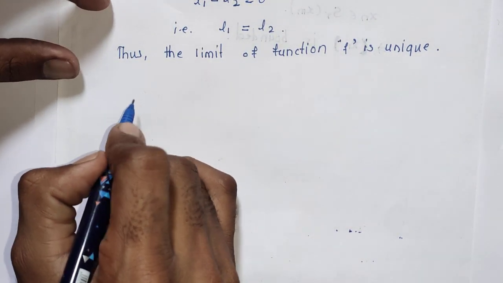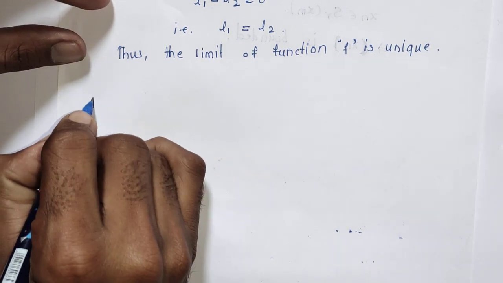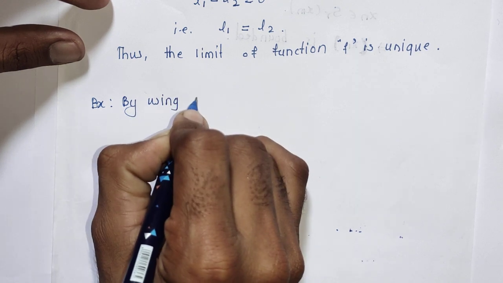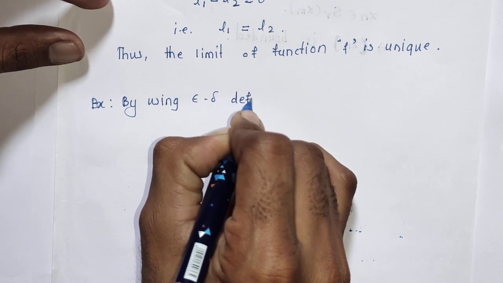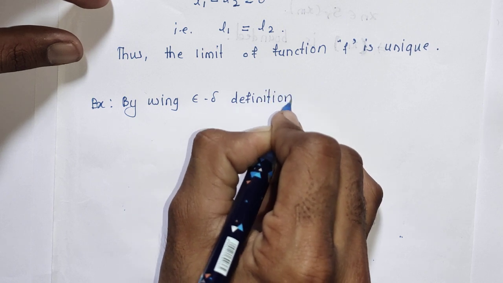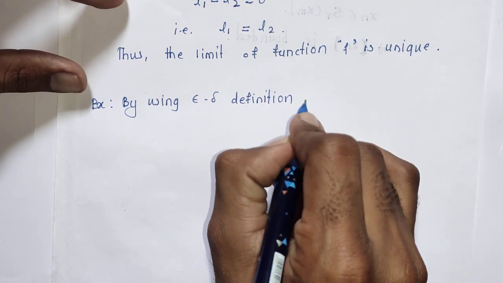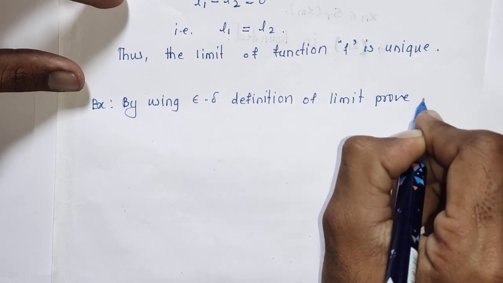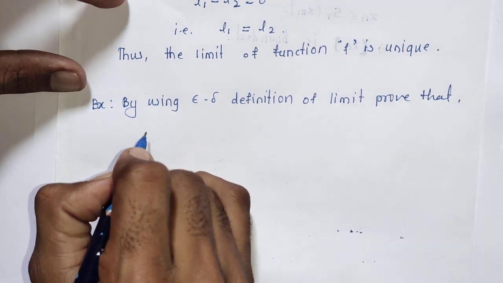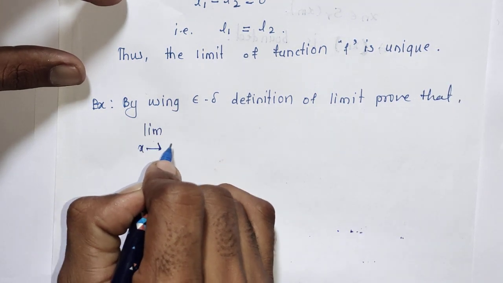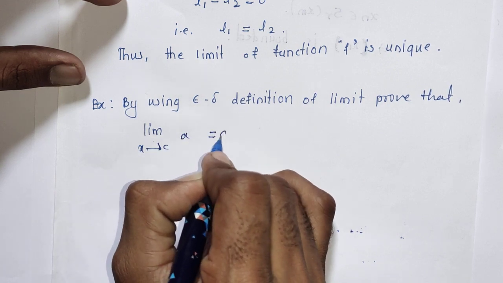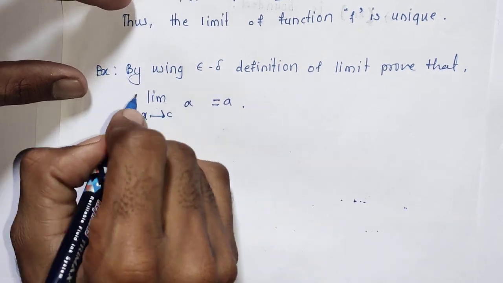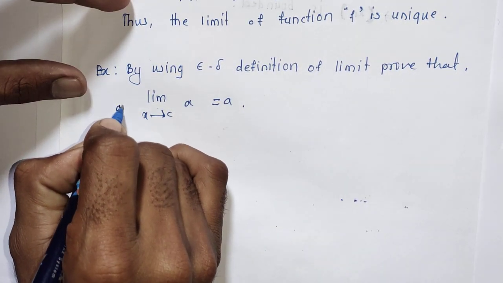So the first example is: by using the epsilon delta definition of limit, prove that the limit as x tends to c of a is equal to a, that is, for a constant function f of x equal to a, we have to prove this limit is equal to a.